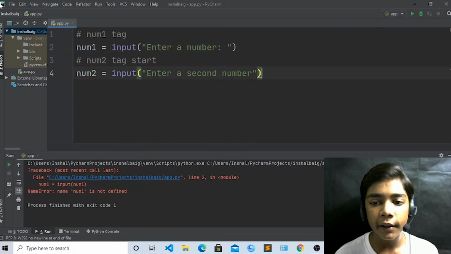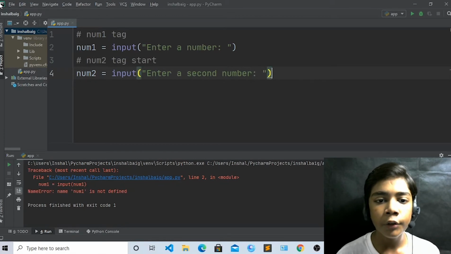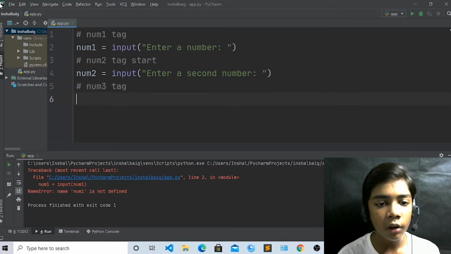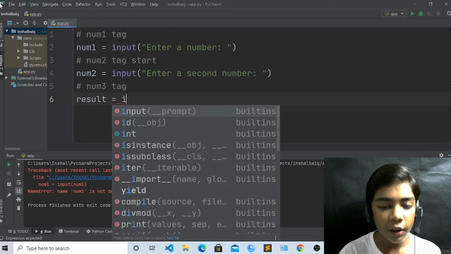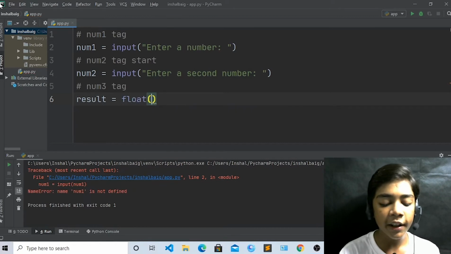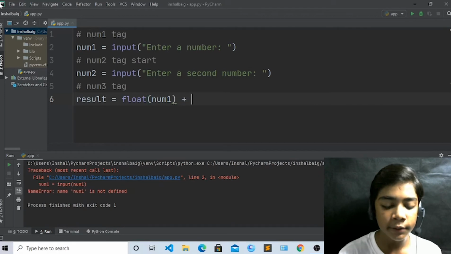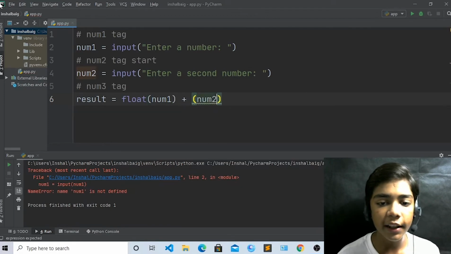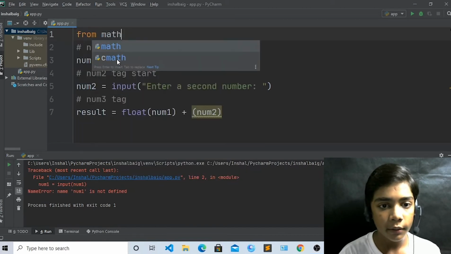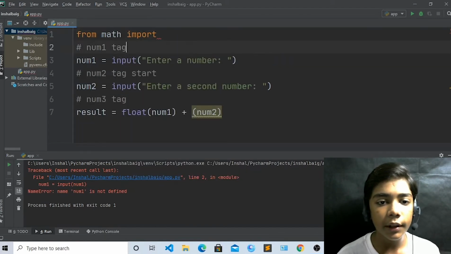Now again write a semicolon. Now just come here and write num3 tag. Now write result equals, and write float, then num1 plus num2. Okay, like this. Now you have to write from math import. Okay, like this, you have written from math import.